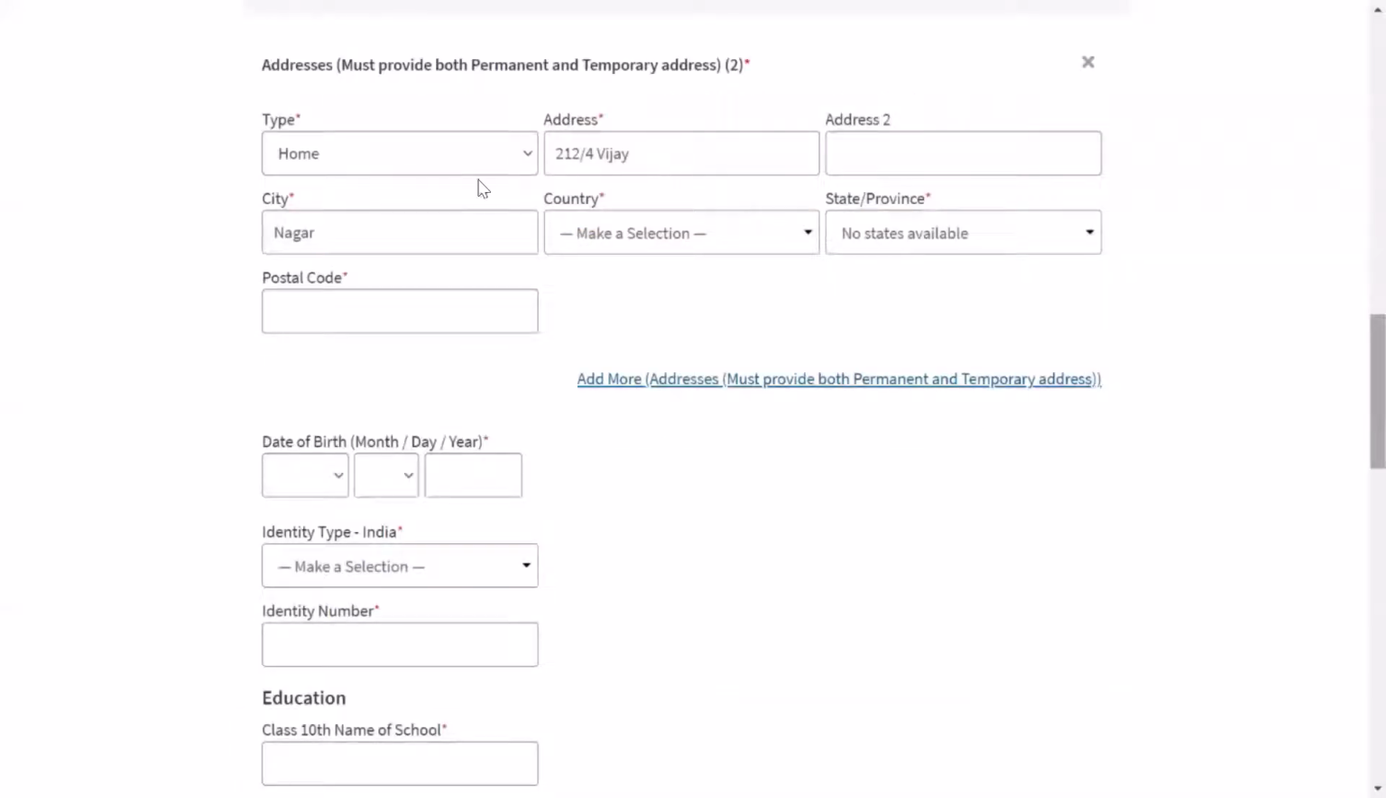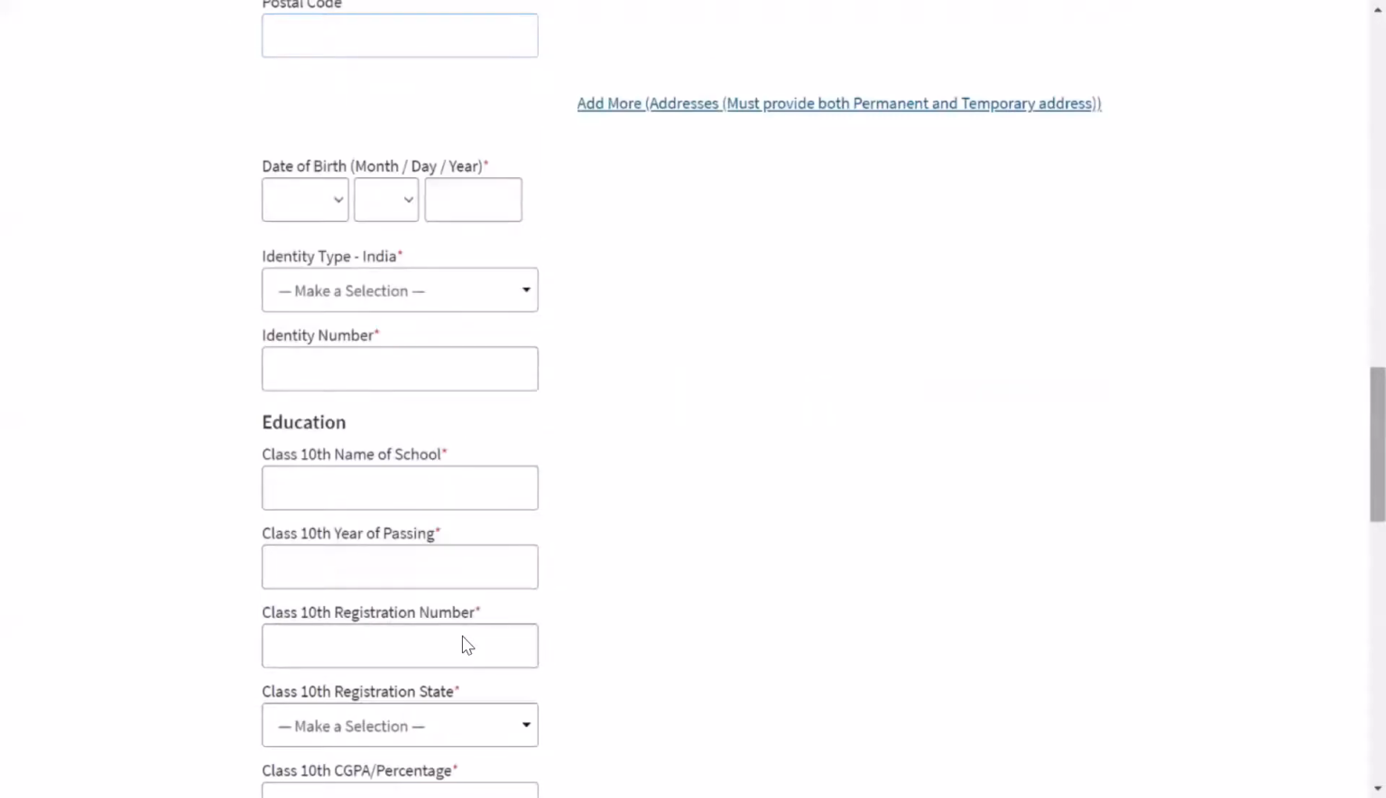Then you will have details like the type of address. If you have two addresses, permanent and temporary, you can give both. You can see the option here. Then the details: country, state, postal code, that is pin code, and the address. It's not mandatory; if your address is short, you can keep it that way. Then your date of birth. Identity type has several options: Aadhaar, driving license, voter ID, PAN card, passport. Most of you will prefer Aadhaar card. Then you have to enter the Aadhaar identity number here.